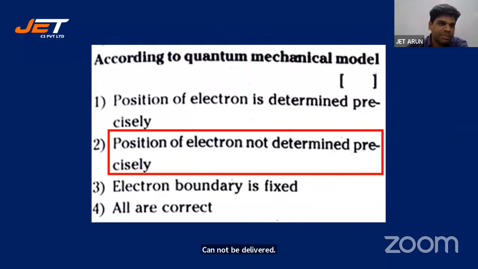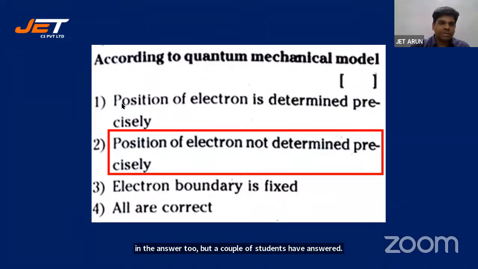2 is absolutely right, students. Most of the students have answered 2, but few students have answered 3. Electron boundary is fixed. Fixed, students. According to quantum mechanical model, it's not fixed.